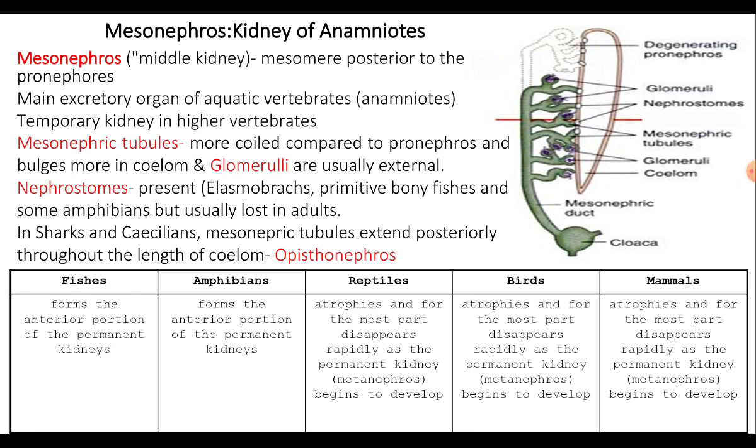In sharks and caecilians, the mesonephric tubules extend posteriorly throughout the length of the body coelom. They become large and extended to the entire length of the body cavity, and this type of kidney is called opisthonephros.